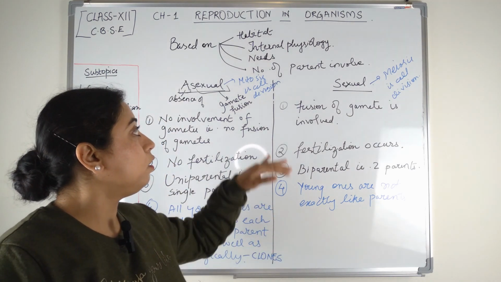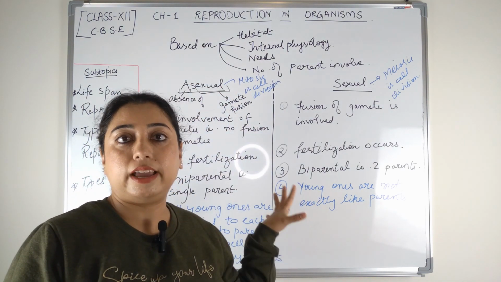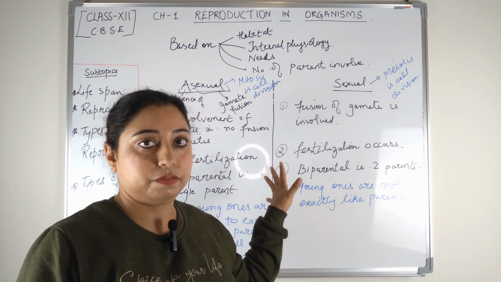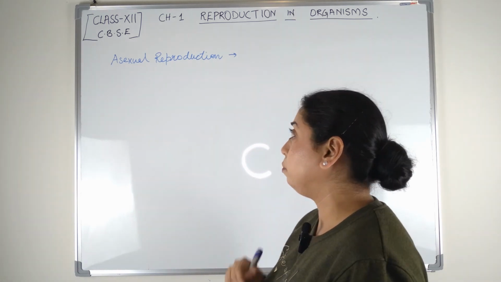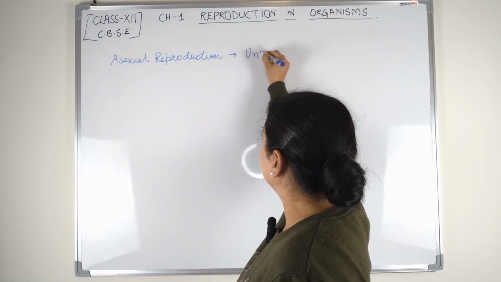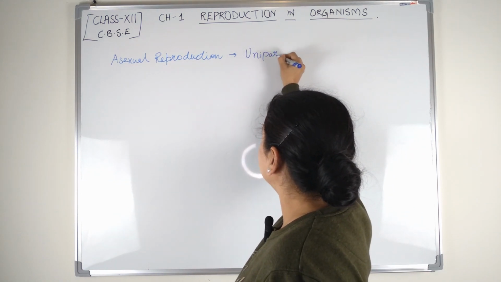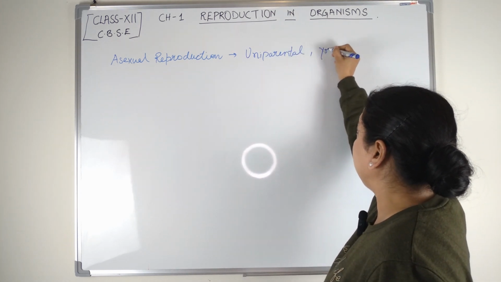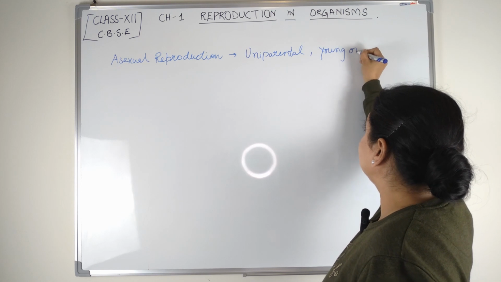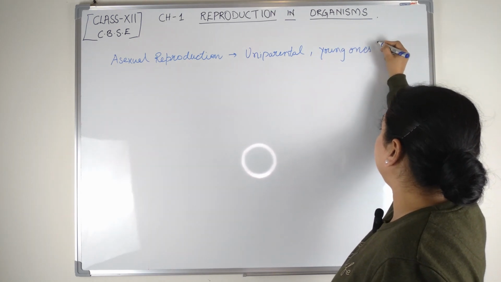Now we are going to talk about asexual reproduction and its types in detail. As we have already discussed the basic points of asexual reproduction, it's uniparental because one parent is involved, and young ones are known as clones because they resemble each other and the parent exactly.